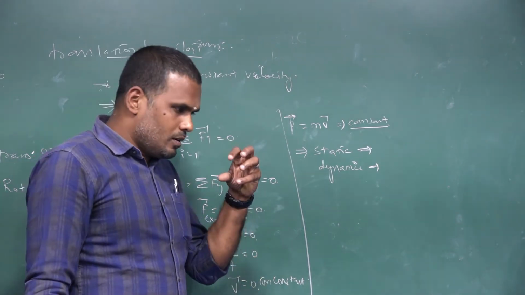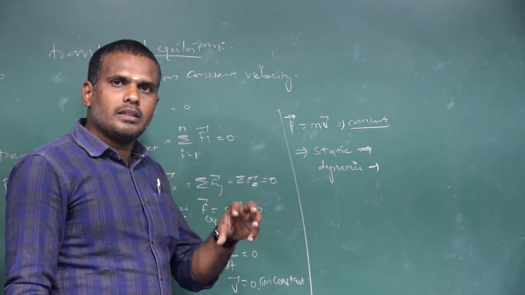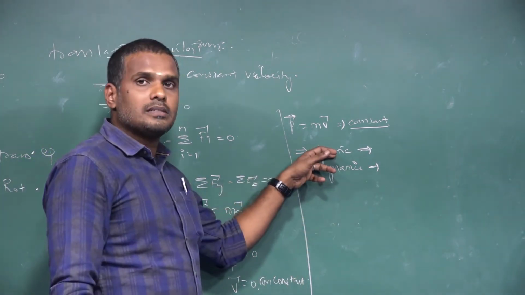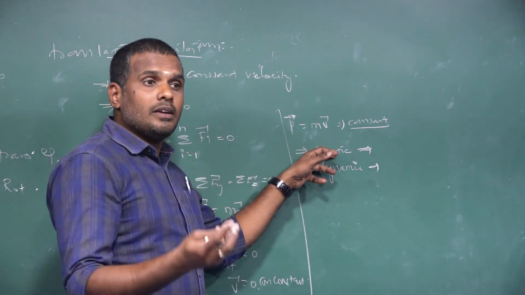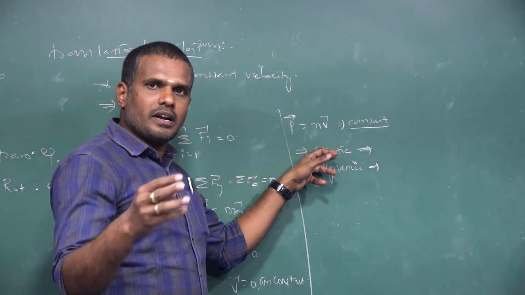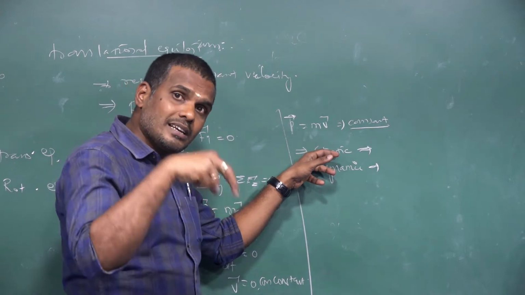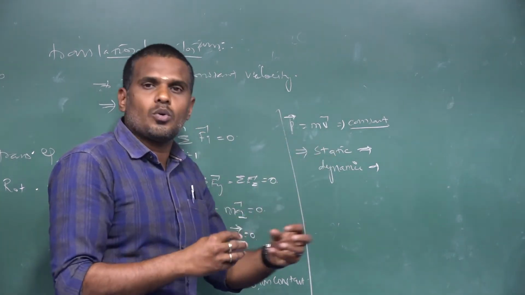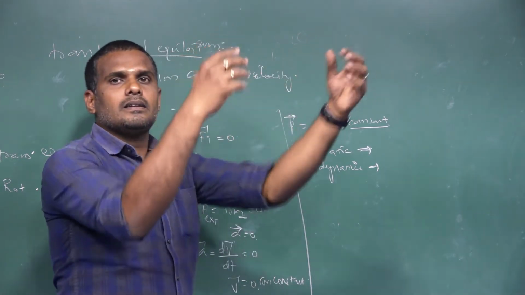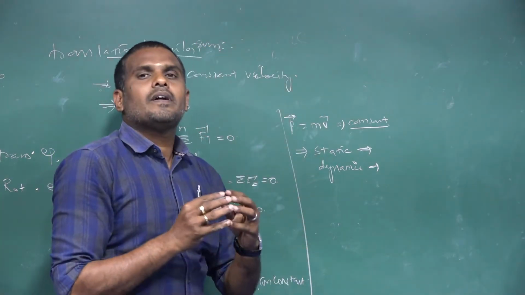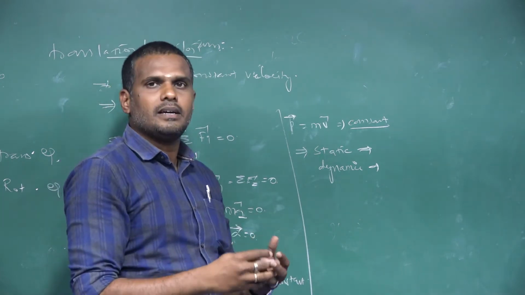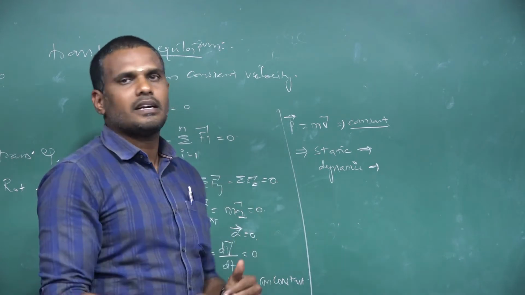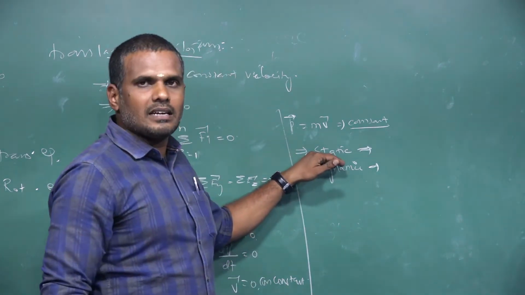If the net forces acting on the body make the body stay at rest, then we can say the body is said to be in a state of static equilibrium. If a body is said to be in a state of static equilibrium, then all the forces acting on the body are balancing one another, resulting in the state of rest. All the forces acting on the body make the body remain in the state of rest. So a static equilibrium is said to be attained.